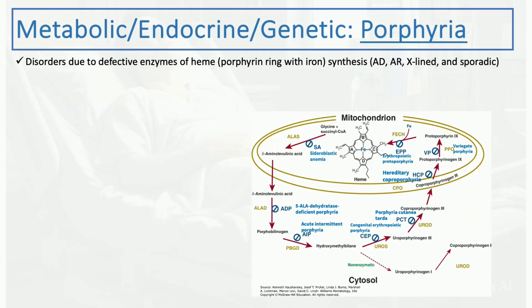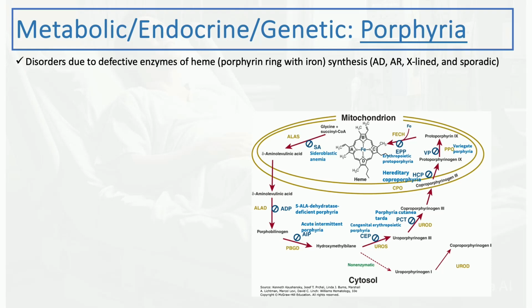Another important but less common cause of intermittent abdominal pain, which might be a little bit difficult to diagnose because it's not very common, is porphyria. These, as you know, are disorders due to defective enzymes of heme synthesis. Heme basically is formed of a porphyrin ring and iron. And as you know, heme is incorporated in a lot of important proteins like hemoglobin and myoglobin. These could be autosomal dominant, could be autosomal recessive, some of them are X-linked, some of them happen sporadically.